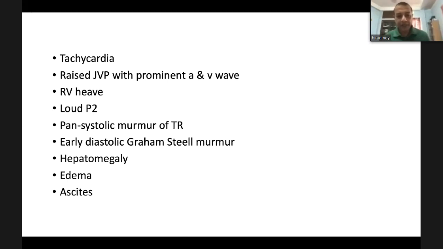It may be pulsatile due to tricuspid regurgitation. There may be edema and ascites.